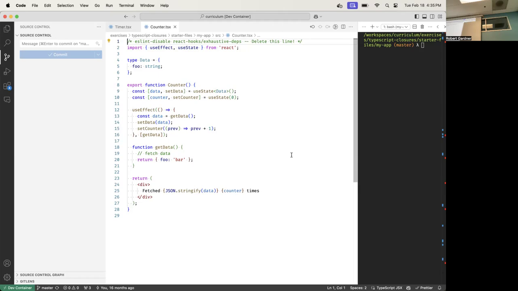But at the same time, which is weird, the counter cannot access what is inside useEffect or cannot access what is inside getData, right? That's correct. It's the opposite way. The children, getData and useEffect, can use variables declared in its parent. However, they have to go in its backpack.